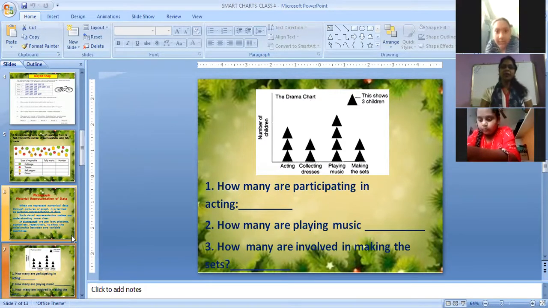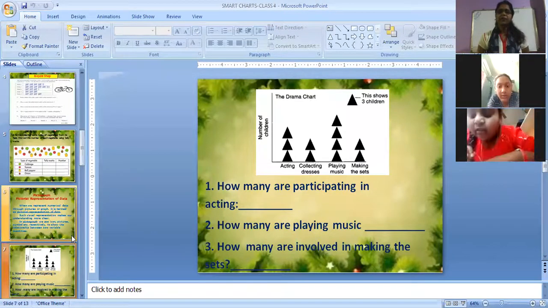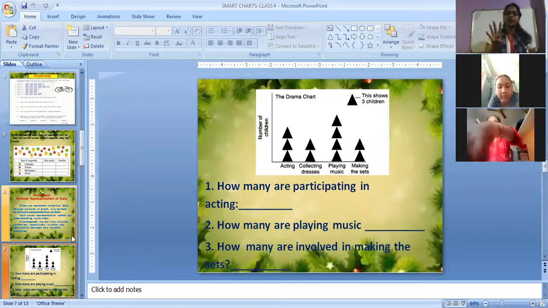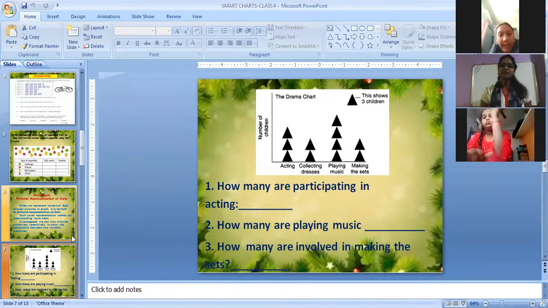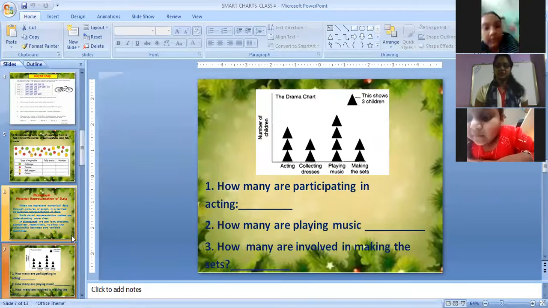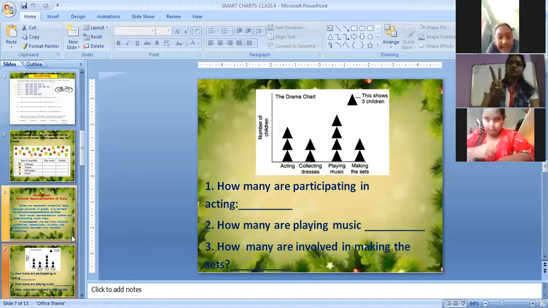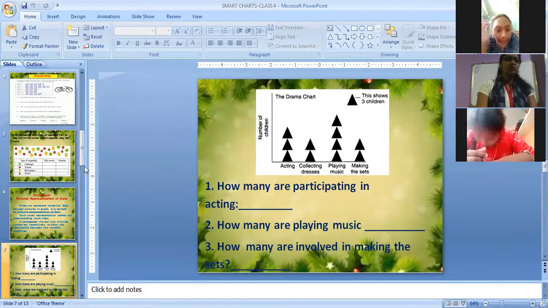Then how many are playing music? 12, ma'am. Very good. It's 12 children because you have 4 triangles, each triangle representing 3 children. 3 fours are 12. Then how many are involved in making the sets? 6, ma'am. Very good. 3 twos are 6, because we have 2 triangles. Each triangle shows 3 children. 3 twos are 6. So this is done. Let us go to the next one.